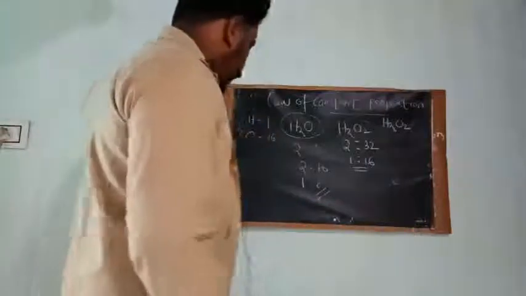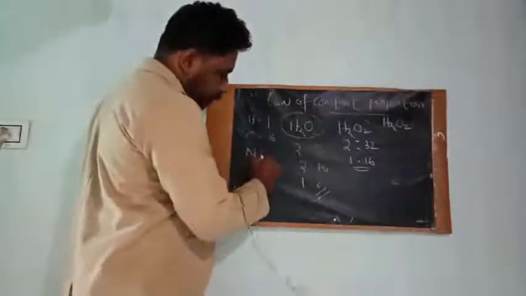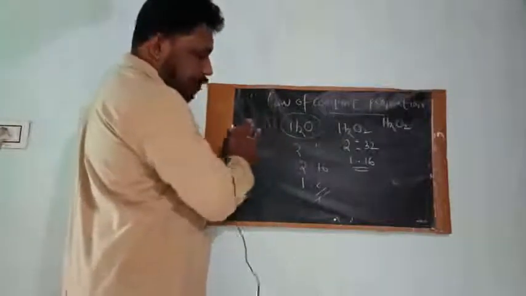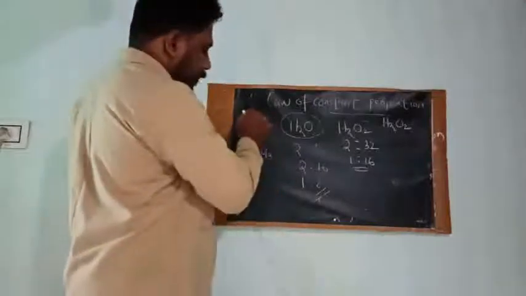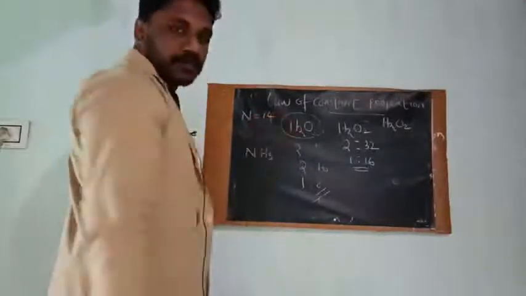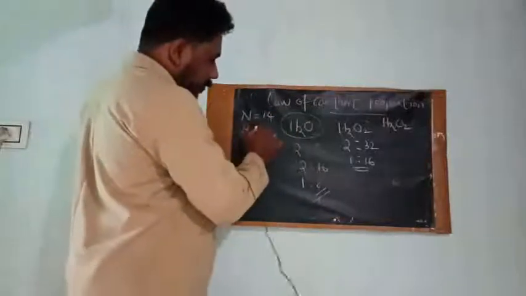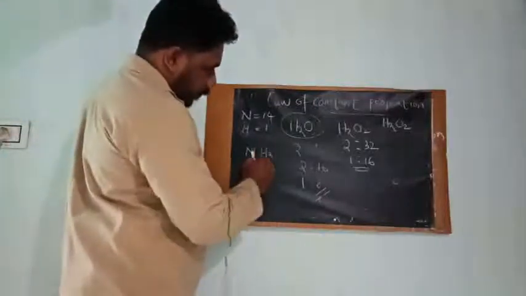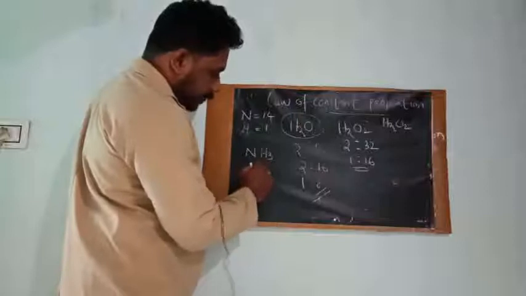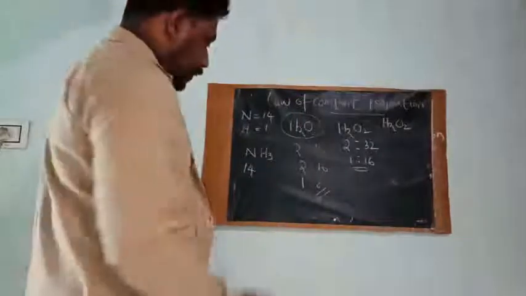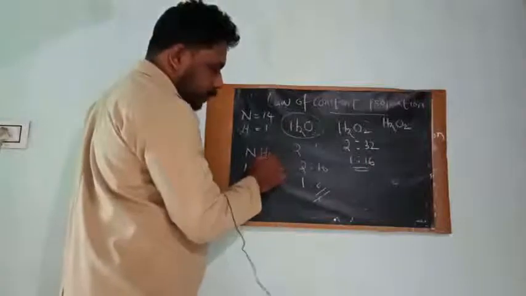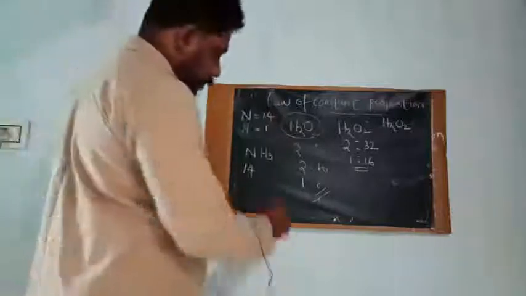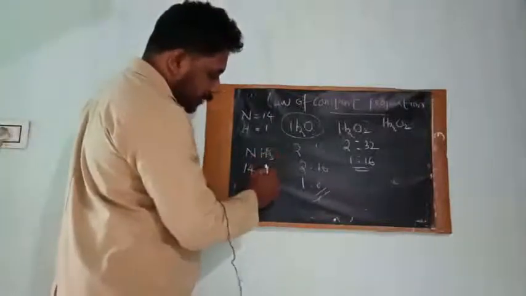Okay, let us discuss one more example. Ammonia, NH3. Do you know the atomic mass of nitrogen? Nitrogen has the atomic mass 14. And we know the atomic mass of hydrogen is 1, right? So the mass of nitrogen in this compound is 14. And what about hydrogen? How many hydrogen atoms are there? 3 hydrogen atoms. The mass of hydrogen in this compound will be 3, right?